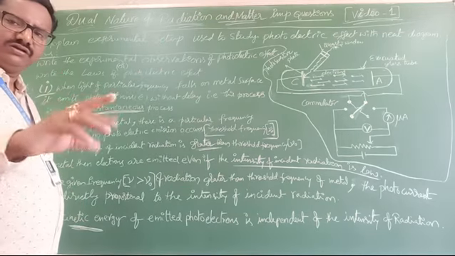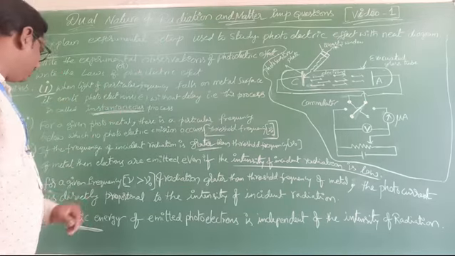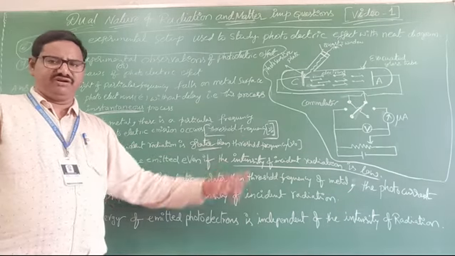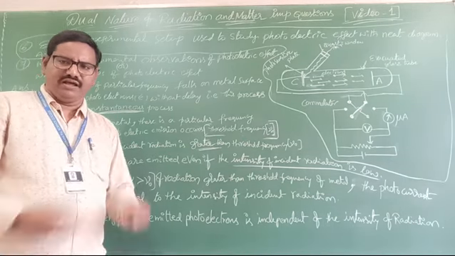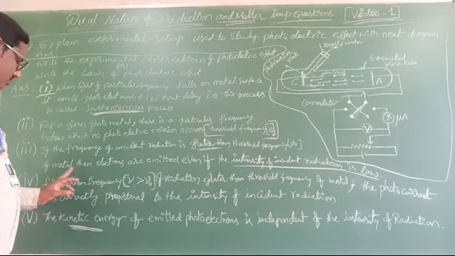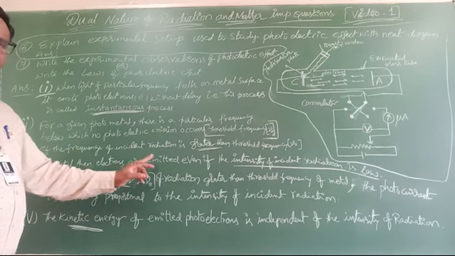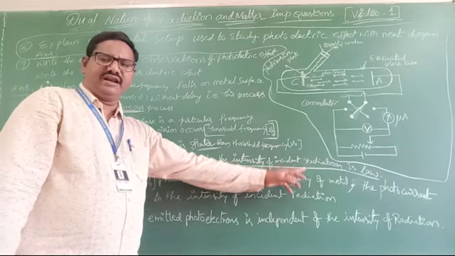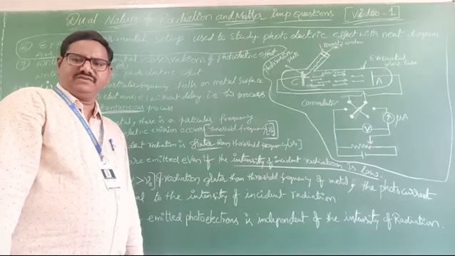So both points are given in one. If the frequency of incident radiation is greater than the threshold frequency, what can you observe? Electrons are ejected from the metal surface, even if the intensity of incident radiation is low.